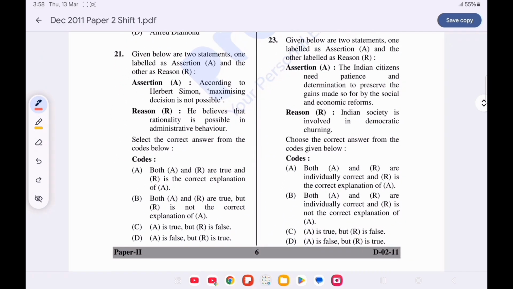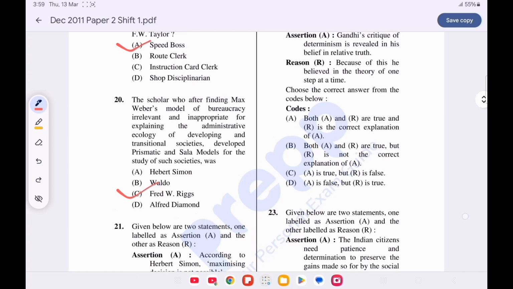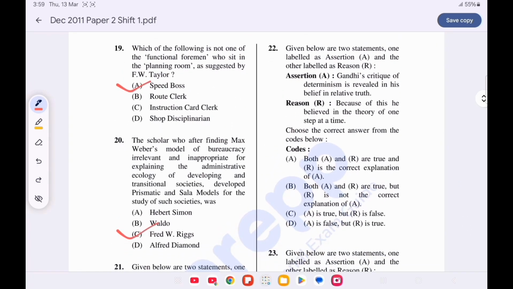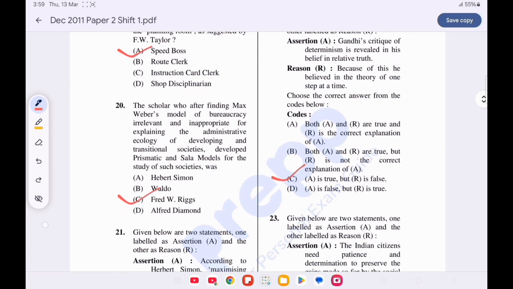Question number 21 is assertion reason. Assertion. According to Herbert Simon, maximizing decision is not possible. Reason. He believes that rationality is possible in administrative behavior. Option A is correct. Both the statements are true and R is the correct explanation of A. Question number 22 is same assertion reason. Assertion. Gandhi's critique of determinism is revealed in his belief in relative truth. Reason. Because of this, he believed in the theory of one step at a time. Option C is correct as assertion is true but the reason is wrong.